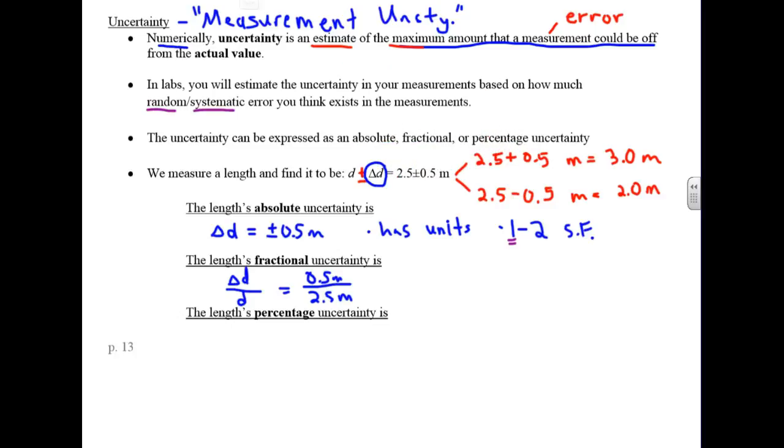And you can simplify this. You can cancel out the meters, and then we can also take the 0.5 over 2.5 and write that as 1/5. So here's the fractional uncertainty, and you see it has no units.